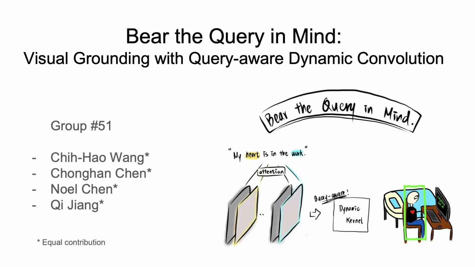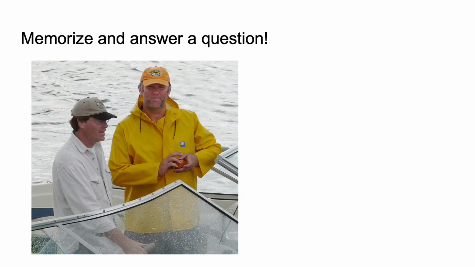Hi, we are group number 51, and our project title is Bear the Query in Mind, Visual Grounding with Query-Aware Dynamic Convolution. Before we start, let's play a game.